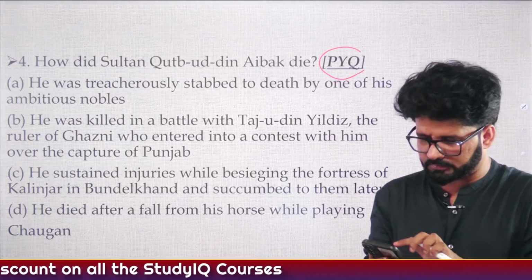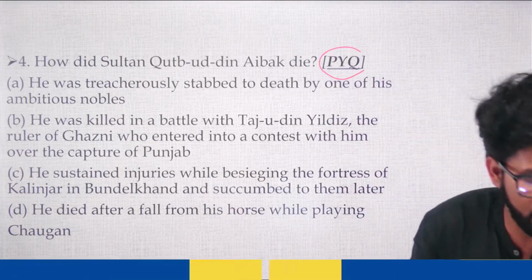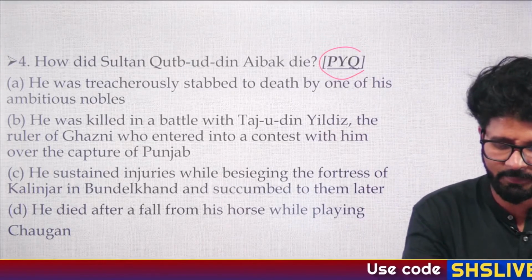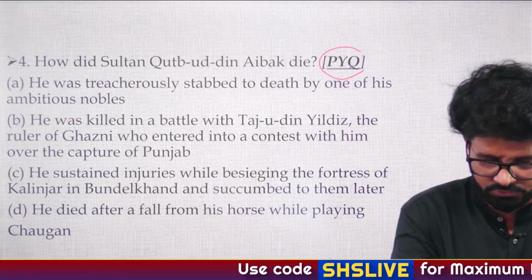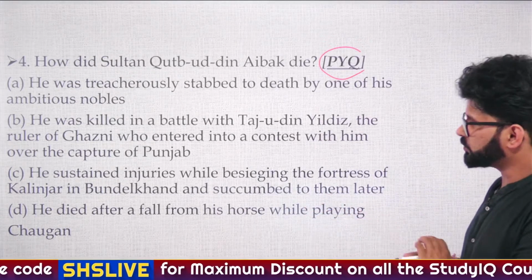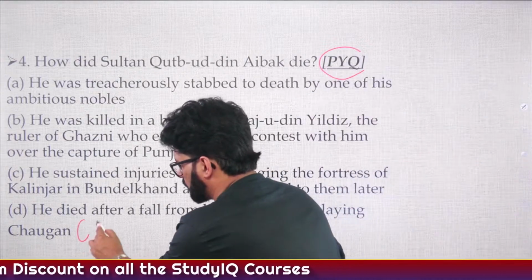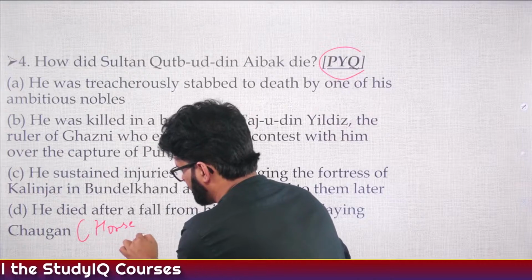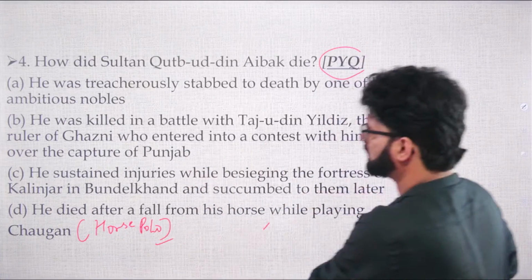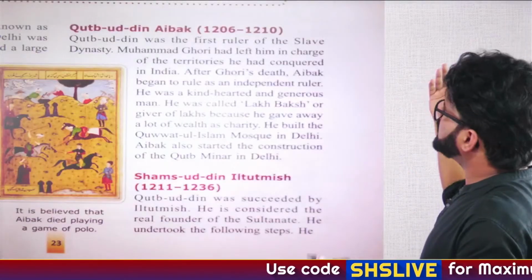Yes, sir. So again, this is an easy question, right? Up until now, you have witnessed so many tough questions. You may be feeling relieved that you got this one. So he died after a fall from his horse while playing Chogan, which is also known as horse polo. And that's why A was saying we have horses from the Vedic period. People are still debating whether we have horses in the Vedic period, meaning the Indus Valley civilization, or not.